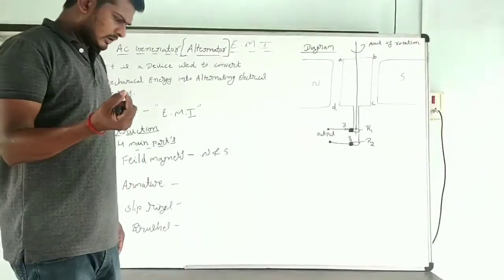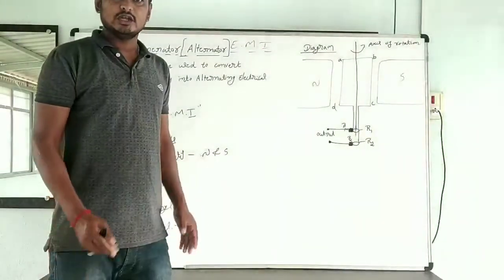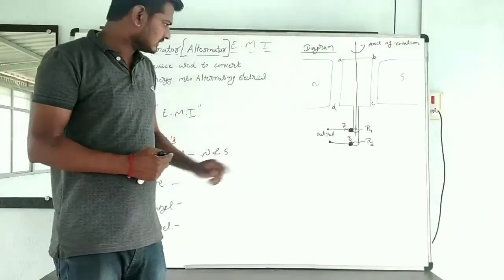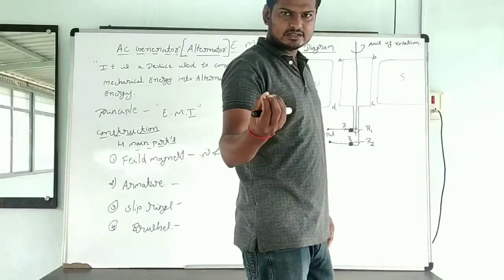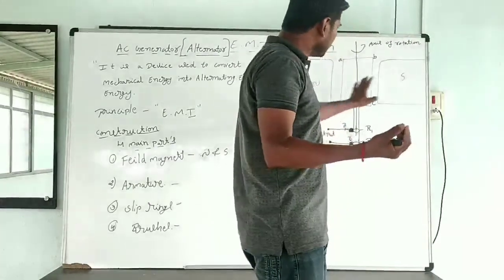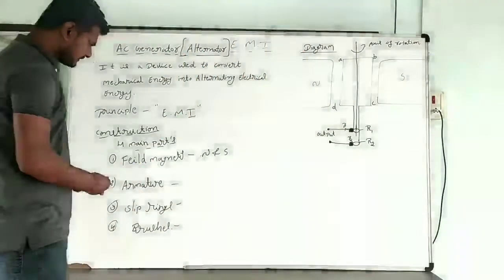In a small dynamo or generator, permanent magnets are used. In a commercial generator, we use electromagnets. Okay. Next one, armature.